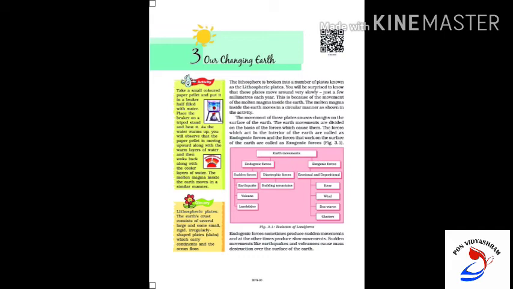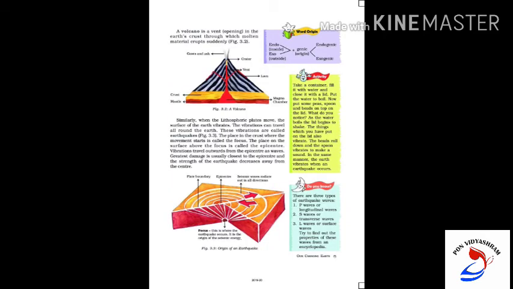Endogenic forces sometimes produce sudden movements and at other times produce slow movements. Sudden movements like earthquakes and volcanoes cause mass destruction over the surface of the earth. A volcano is a vent opening in the earth's crust through which molten material erupts suddenly. Similarly, when the lithospheric plates move, the surface of the earth vibrates. The vibration can travel all around the earth. These vibrations are called earthquakes.